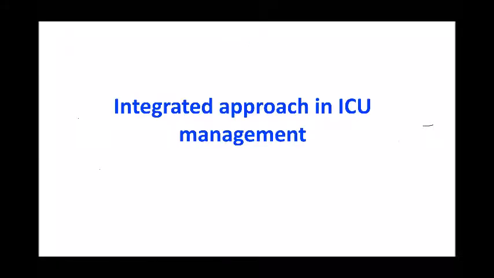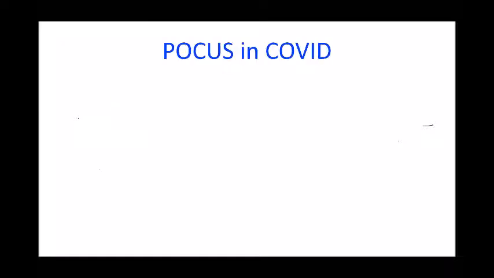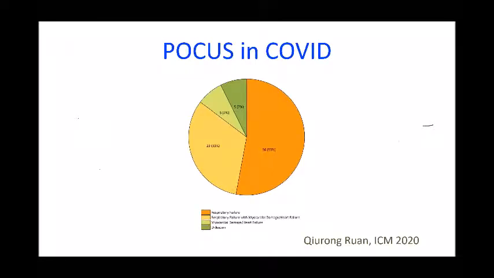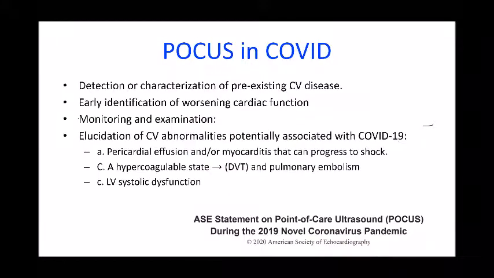Coming to the integrated approach in ICU management, in this study approximately 5% of the patients died with myocardial damage alone, whereas in around 33% of the patients, respiratory failure was associated with myocardial damage. So we know that myocarditis is a problem.